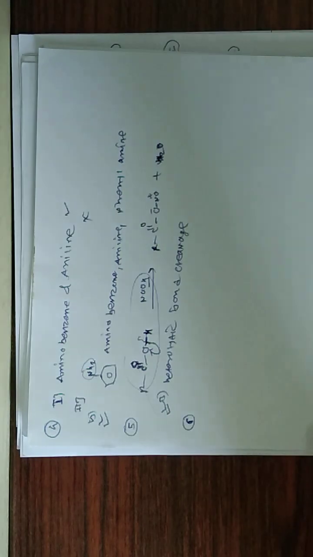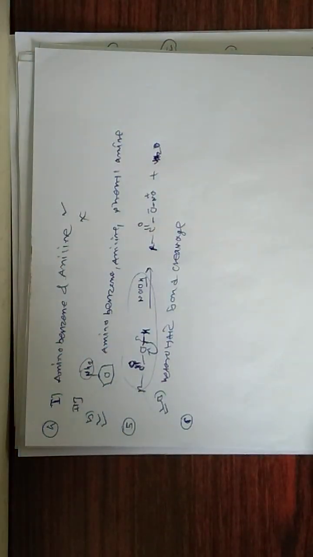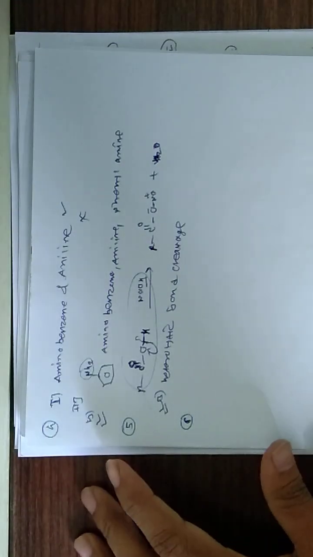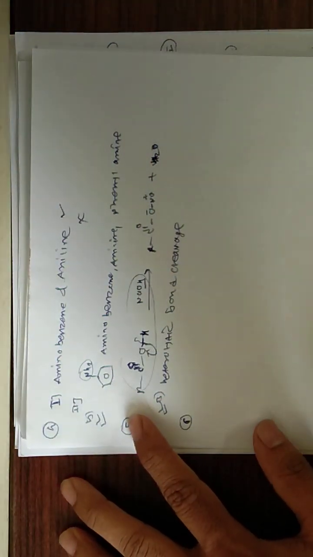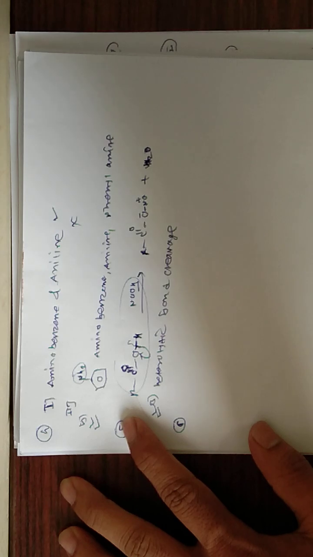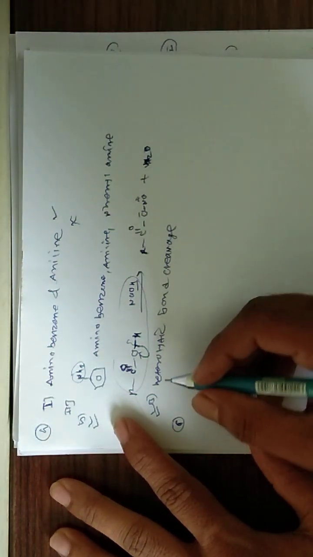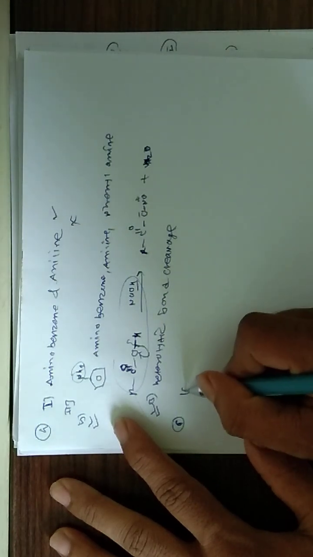In the next question: in Kjeldahl's method for estimation of nitrogen, CuSO4, copper sulfate, acts as a what? Reducing agent, catalytic agent, hydrolysis agent, or oxidizing agent. For that question, you should study about Kjeldahl's method.